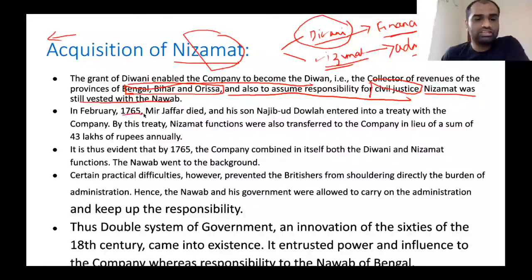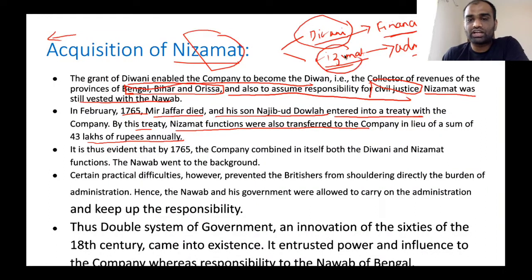Now, in February 1765, after Mir Jafar died, his son Najm-ud-Daula entered into a treaty with the company. By this treaty, Nizamat functions were also transferred to the company in lieu of a sum of 43 lakh rupees annually. Clear? After this treaty, Nizamat rights were also transferred to the company, that is, the administration of Bengal, Bihar as well as Orissa. Beyond transferring administrative powers, he also had to pay 43 lakh rupees annually.